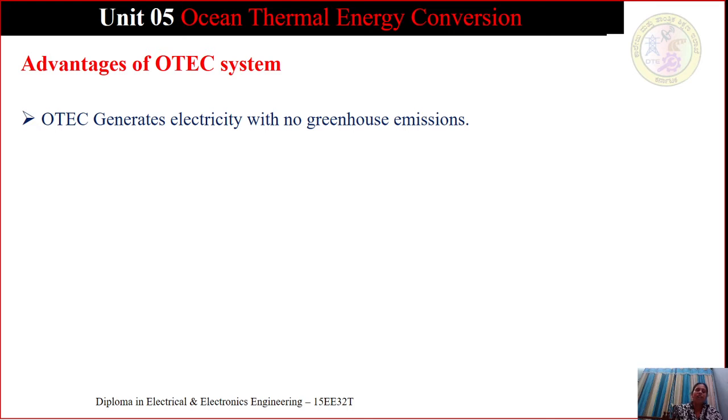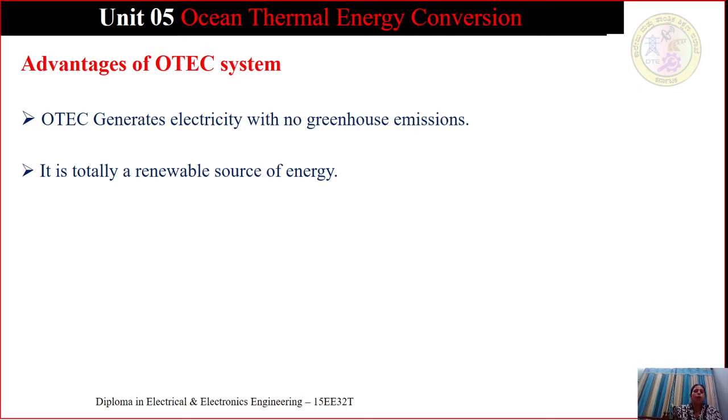The main advantage of OTEC is that the method is fuel free. The fuel we are using for this is free of cost, and it has a low environmental impact. So we can conclude that OTEC generates electricity with no greenhouse emissions.